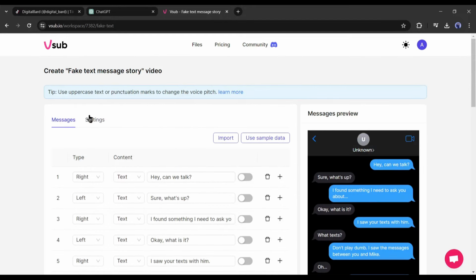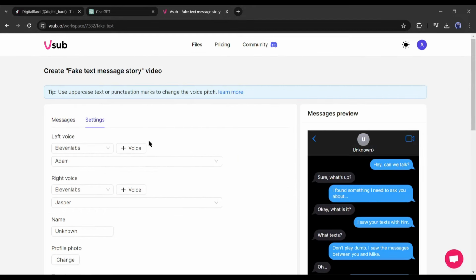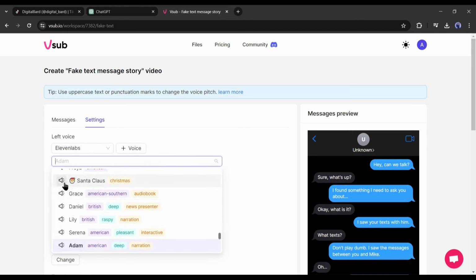Now come to the Settings tab. Here we will set the voice actor for both characters. You can see that in Vsub you have access to 11 labs. That means we can generate the most realistic voiceovers. Select a voice actor for both of the characters.